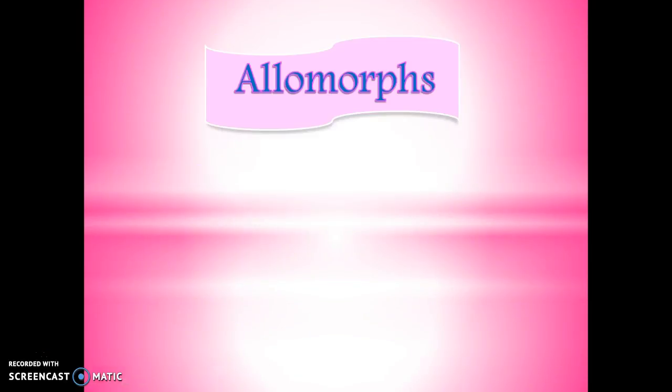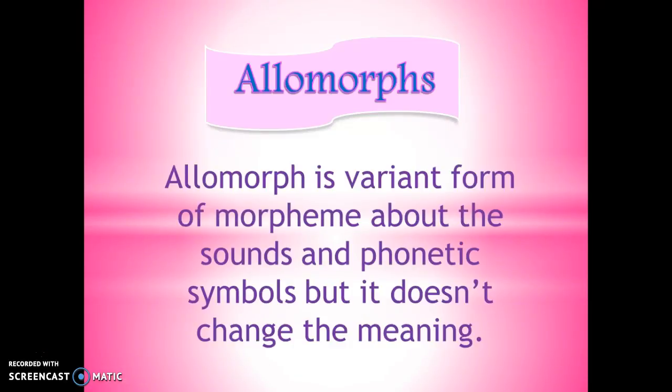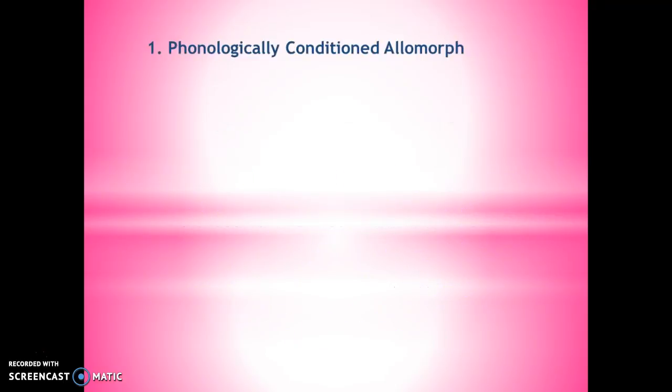What is an allomorph? An allomorph is a variant form of a morpheme in terms of sounds and phonetic symbols, but it doesn't change the meaning. There are three types of allomorph. The first one is phonologically conditioned allomorph.